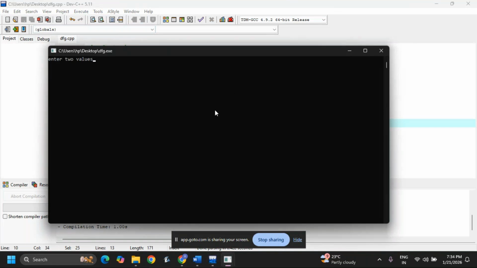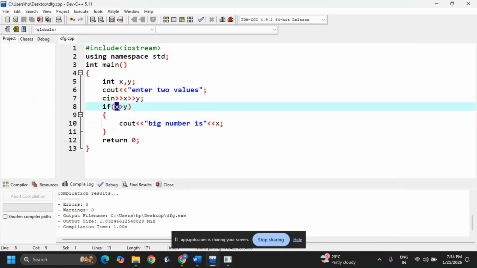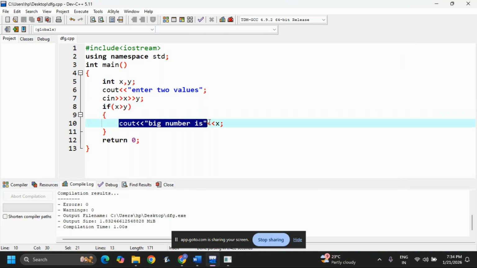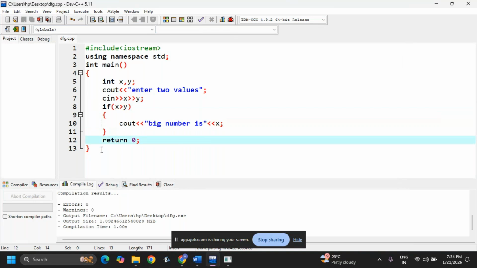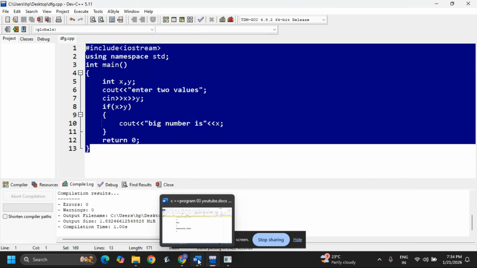Now run. I'm entering 200 and 100. Now we'll see: big is 200. Why? Because 200 is greater than 100, the condition is true. That's why it is executing the first part. Okay, this is the program for if using C++.